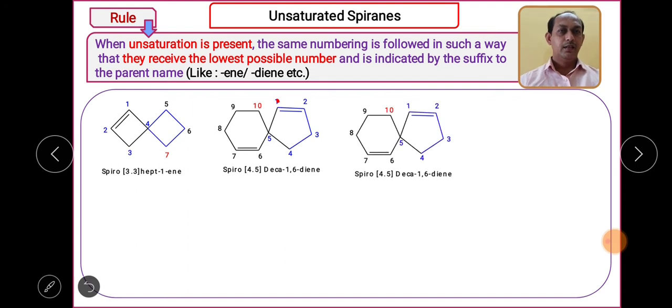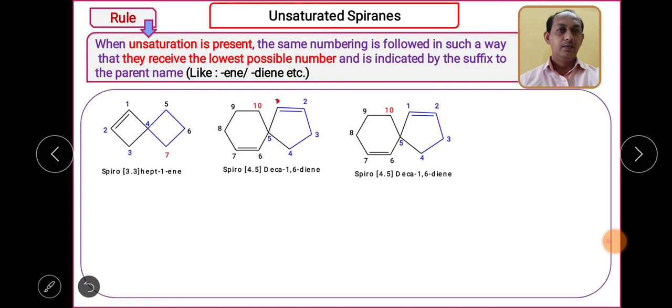Next, again the diene system. Count down the bracket: in this particular ring 1, 2, 3, 4, so bracket 4, here 1, 2, 3, 4, 5, and the total number of carbons is 10, so deca.